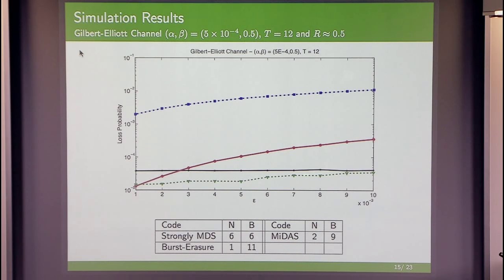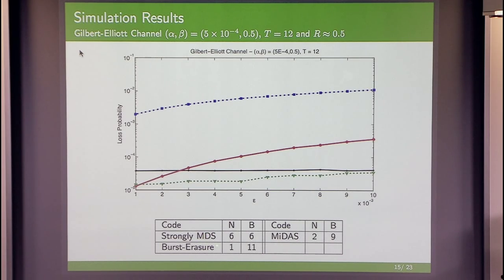The kind of horizontal line here, the black line, corresponds to a classical erasure code that achieves n equals b equals 6. So this code can correct up to 6 isolated erasures or a burst of length 6 in this window of length t. And so this code is very insensitive as we increase epsilon. As we start adding random losses, because of the large value of n, it can basically clean up everything. But because b is small, it basically suffers from longer bursts, and that is seen in this part of the plot. The red line here corresponds to a code that can only correct burst erasures.